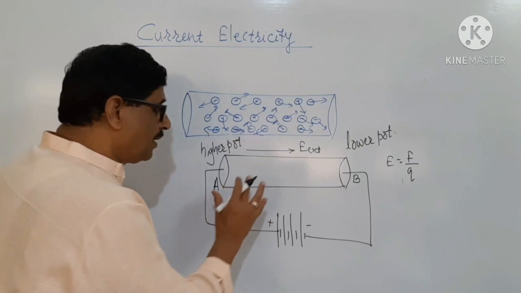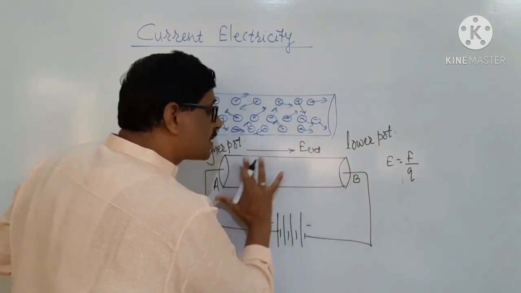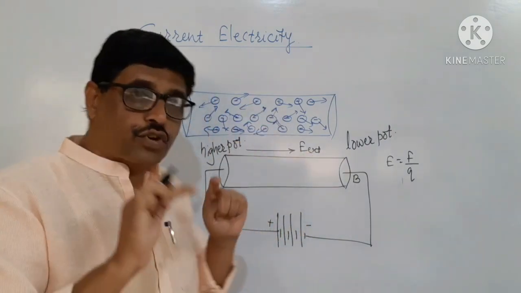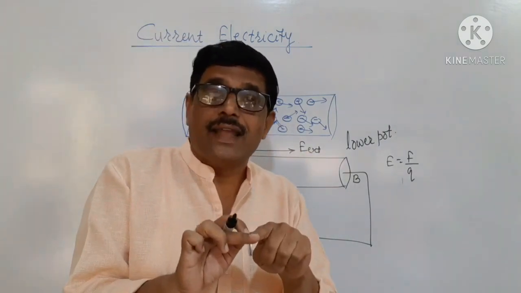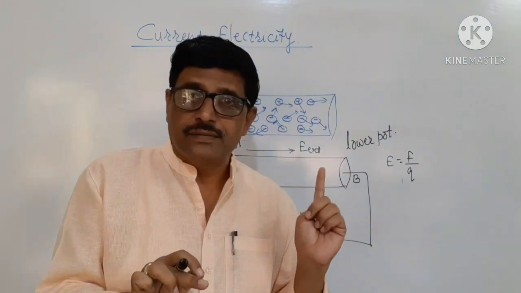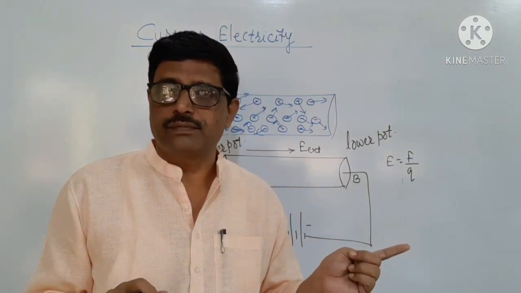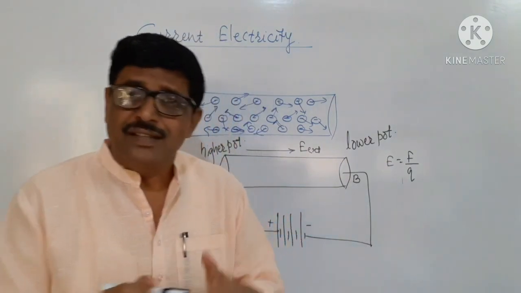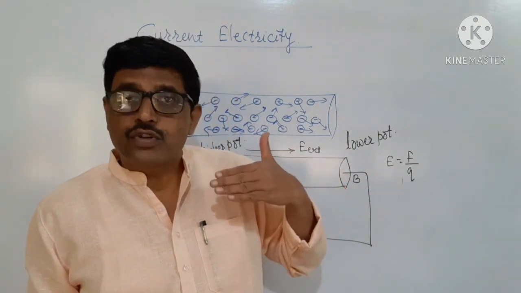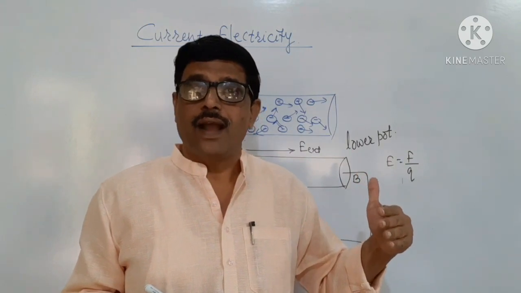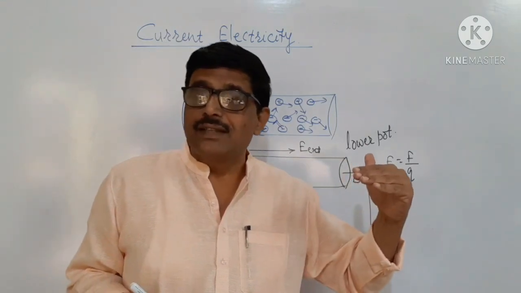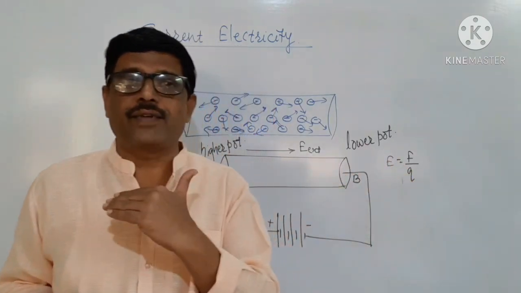Similarly, the free electrons inside the conductor are acted on by a force, and the force is in the direction opposite to that of the electric field, because the charge is negative. On a positive charge, there is a force of repulsion, and therefore on a positive charge, the force acts in the direction of the electric field, and on a negative charge, the force is of attraction, therefore it is in the direction opposite to that of the electric field.